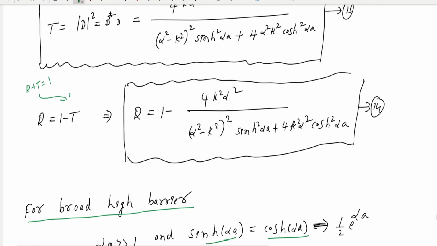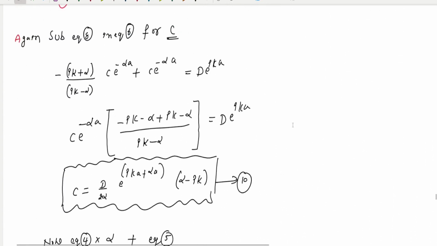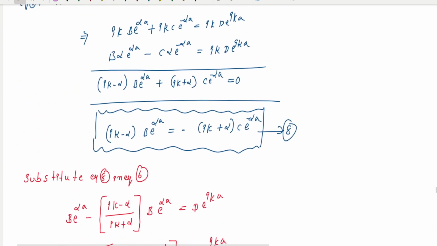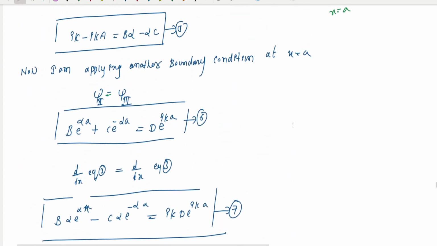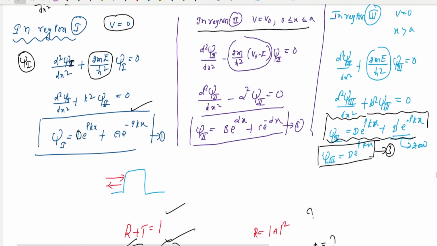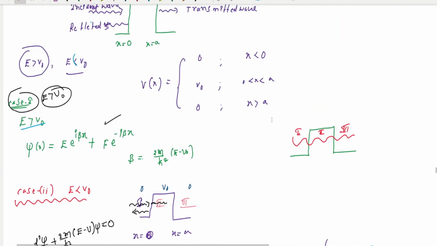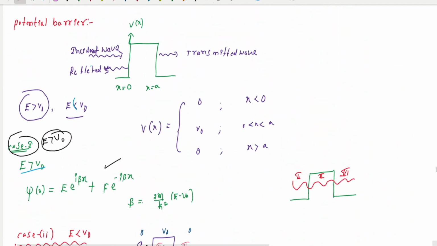Okay. So I hope you can understand this because of all this derivation, right? In case you have any doubt from the derivation part, please comment below, then I can reply. Okay. This is all about the one-dimensional potential barrier.